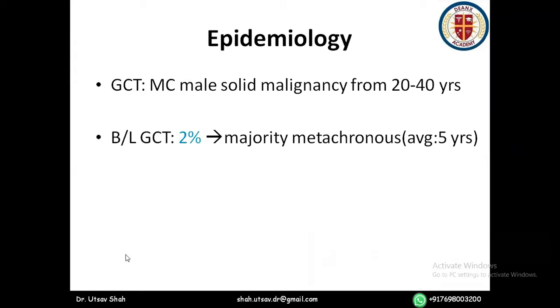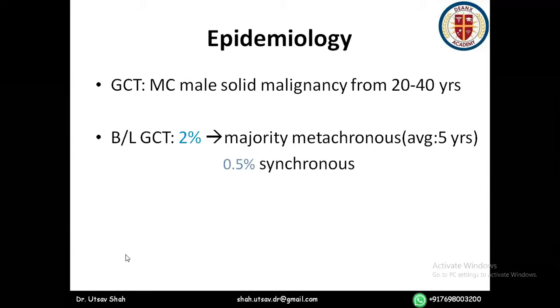The incidence of bilateral germ cell tumors is 2%, and most of them are metachronous. And the average interval between this bilaterality is 5 years. Okay. Bilateral GCT 2%, of which majority are metachronous. How many of them? 1.5%. Why? Because 0.5% are synchronous. So 0.5% synchronous, 1.5% metachronous.